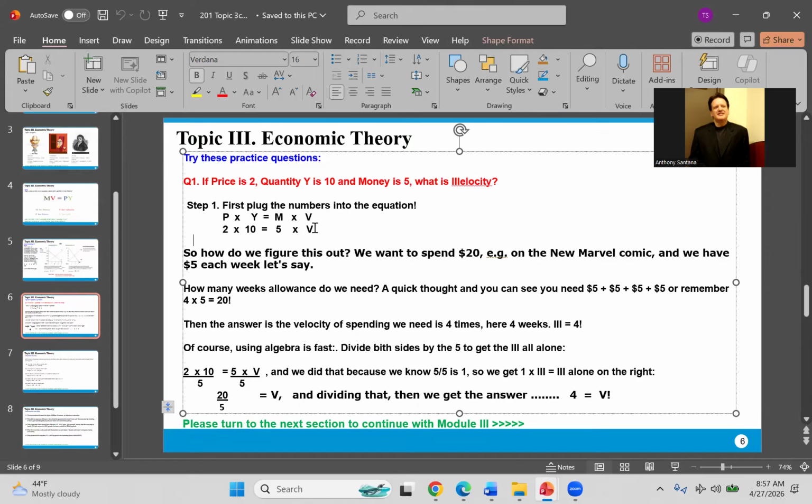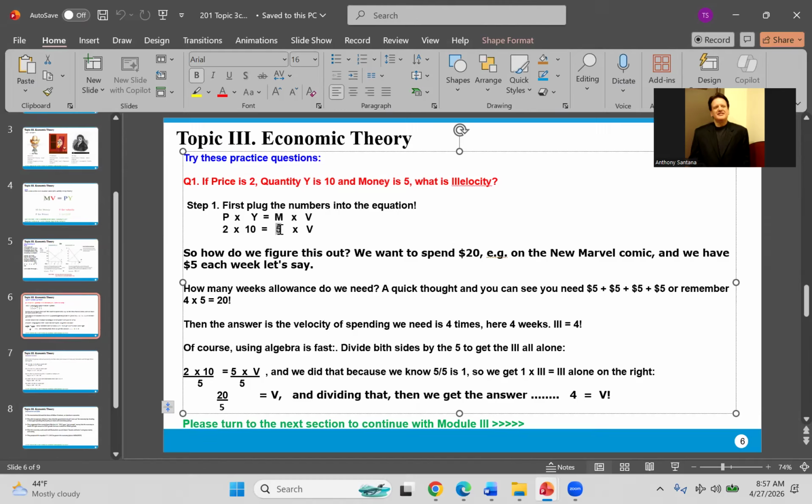To remind you of simple algebra, we want to get the V all by itself on this side, so we can solve the equation. So we're going to divide this 5 by itself, because 5 divided by 5 is 1, and 1 times V is V, so that way we'll get the 5 to go away.